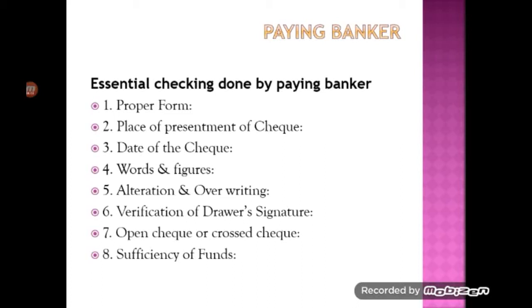They even have to check whether the check issued is an open check or a crossed check. If it is an open check, suppose by mistake the customer has dropped an open check in the drop box, instead of withdrawing the money across the counter, in that situation the banker has the right even to cross the check in order to avoid any kind of fraudulent transactions in the name of his customer. So he becomes duly responsible to protect the customer as a paying banker.